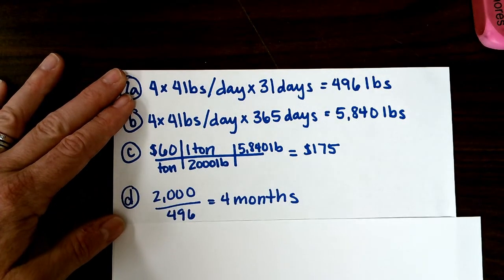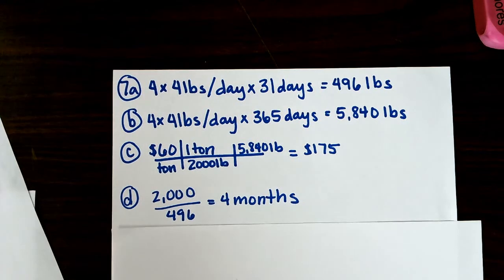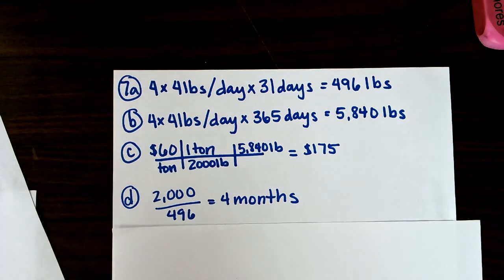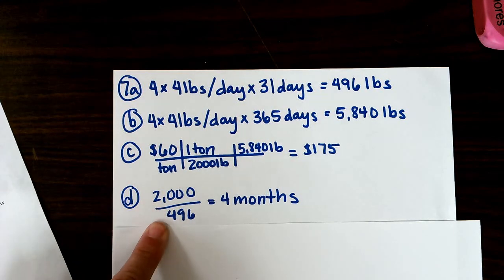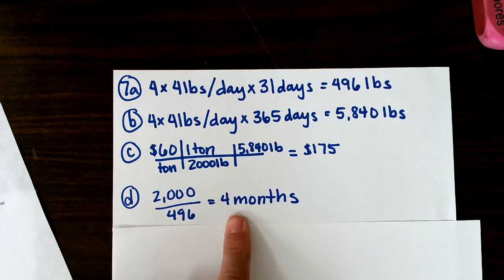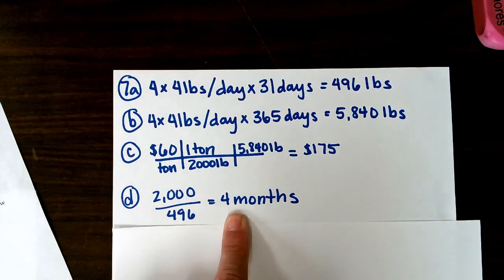Finally, D asks us how long it takes the household to generate a ton of waste. 1 ton of waste is 2,000 pounds. If they are producing 496 pounds a month, that means that it will take them 4 months to produce 2,000 pounds.